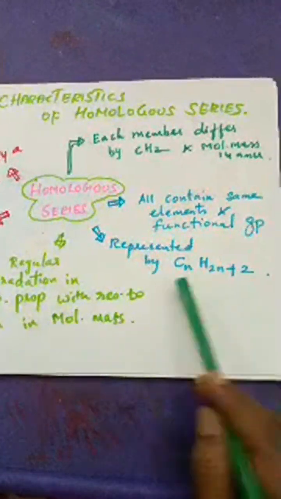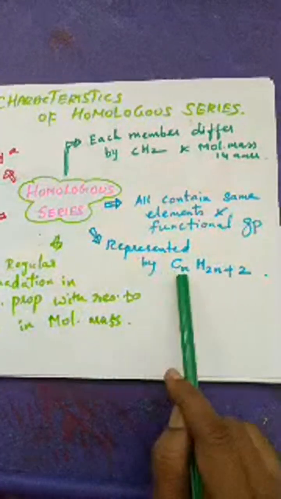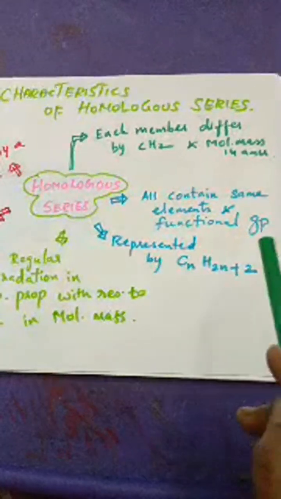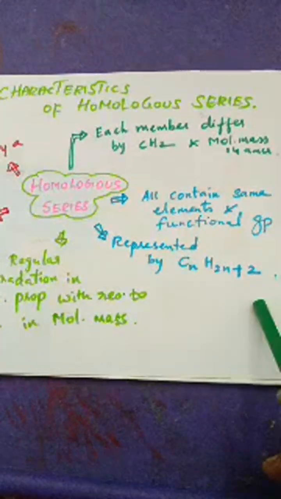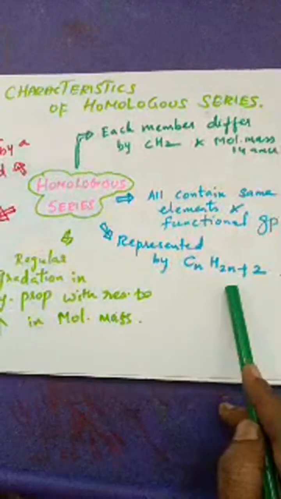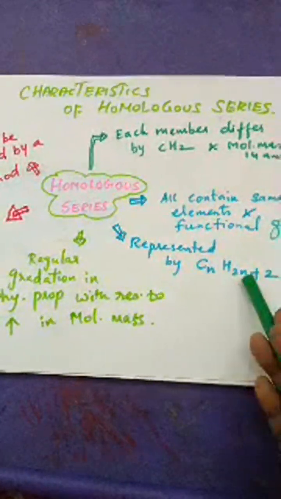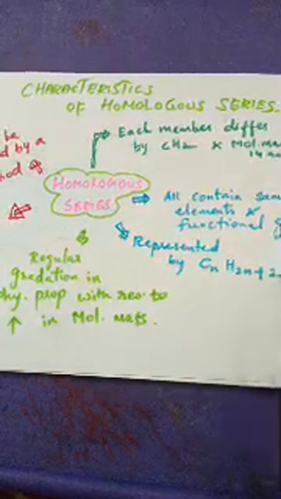And then they are all represented by a general formula. CnH2n+2 is in the case of alkanes. If it is the case of alkynes, CnH2n-2 will be there. Like that, depending upon the group, the general formula will vary.